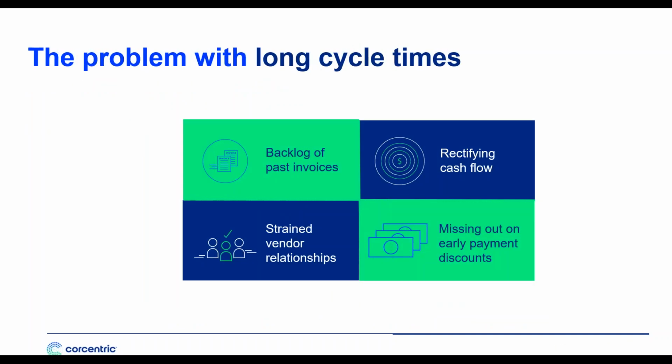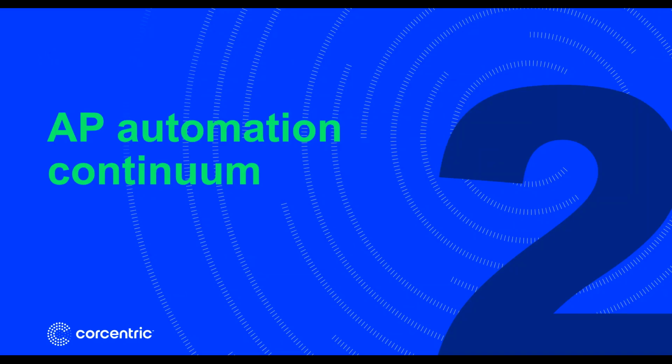And we know that those cycle times, well, they're insidious. Backlogs, past due invoices are chief among the problems of long cycle times. And once you have those backlogs, well, now you're invariably going to have those phone calls and emails from suppliers about invoice and payment status. You're going to have frustrated suppliers and some who completely walk off the job. What's more, long cycle times make it hard to rectify cash flow, and they often result in late payment penalties and missed early payment discounts.